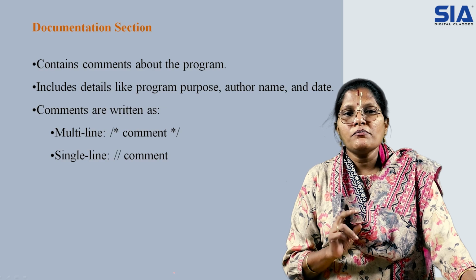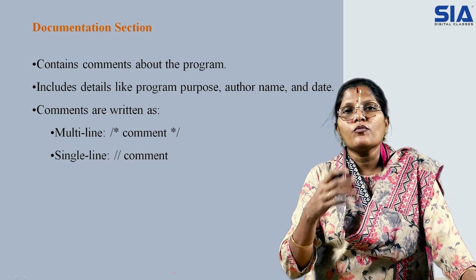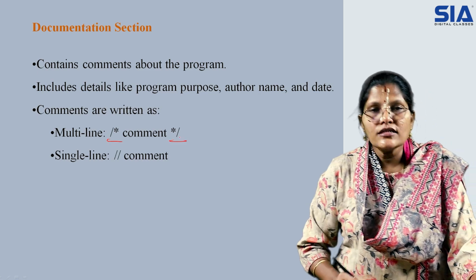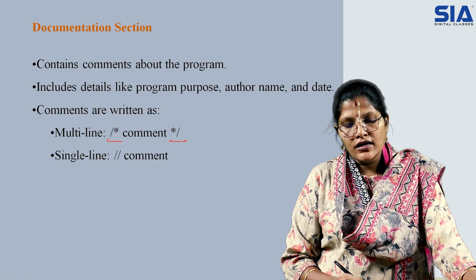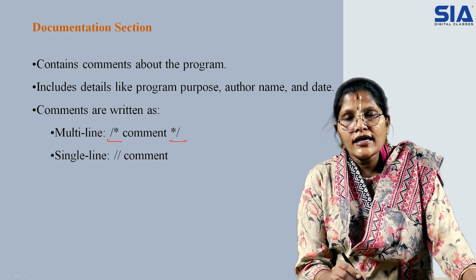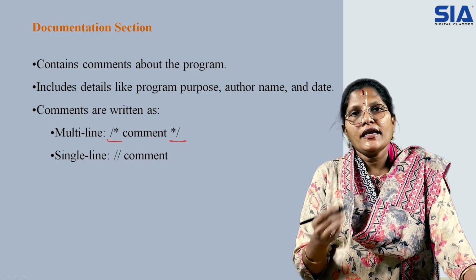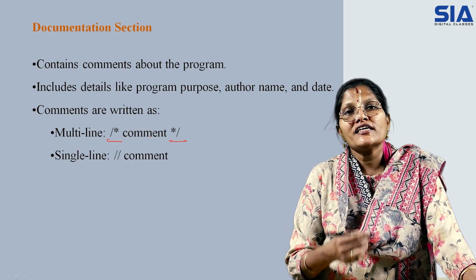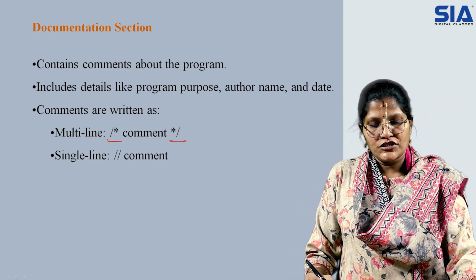A multi-line comment may contain two or more lines and has to be given within the symbol slash asterisk, and then you can write n number of statements, for example 1 to 10 or 1 to 11 lines. You can include the description about that particular program in this documentation section.